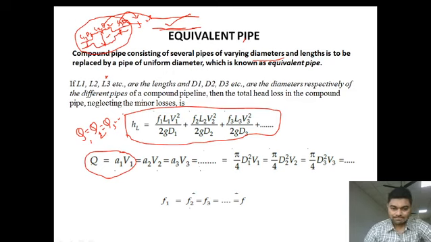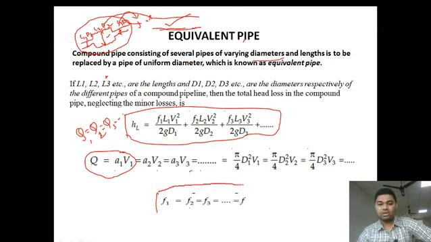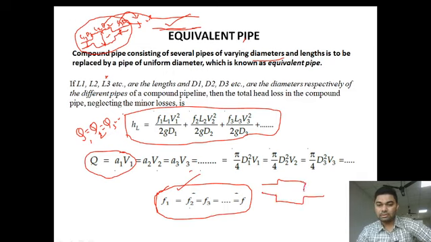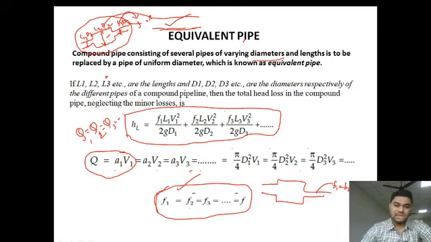Let us assume that the friction factor or coefficient of friction is the same for all the pipes which are connected in series. So all friction factors are equal, f1 is equal to f2 is equal to f3, and the discharge is the same. If we substitute these two conditions in the above equation,